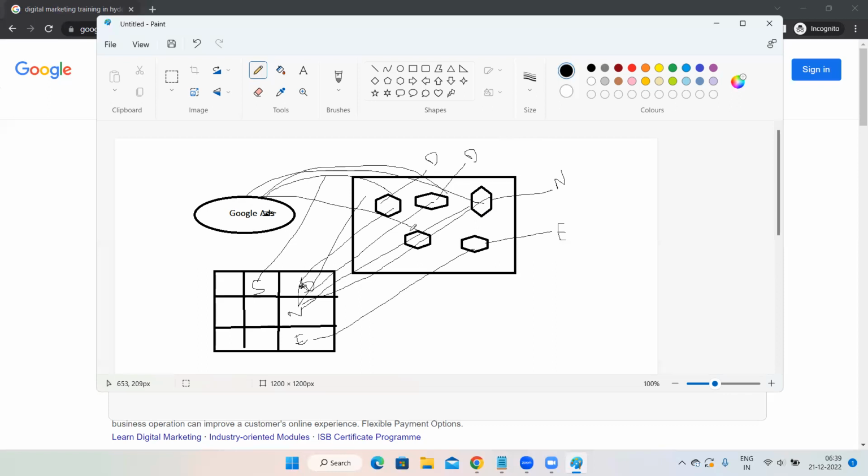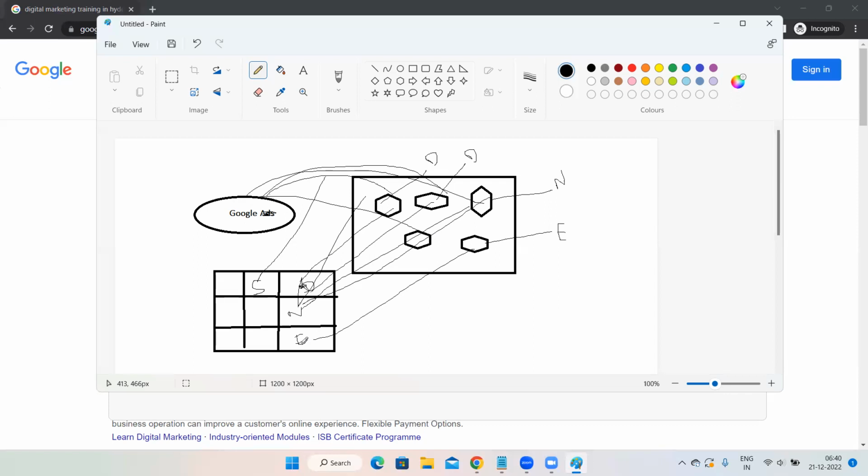Then after collecting the data, Google will arrange them in a particular order. This is arranging in a particular order only, right? So Google is taking all the digital marketing websites and keeping them aside, taking all the news related websites and keeping them aside, all the sports related websites and keeping them together. So arranging them in a particular order or categorizing the data is only known as indexing. Is this point clear, Ravi?